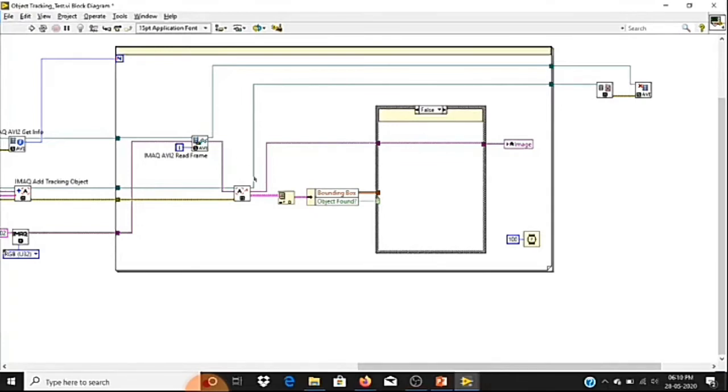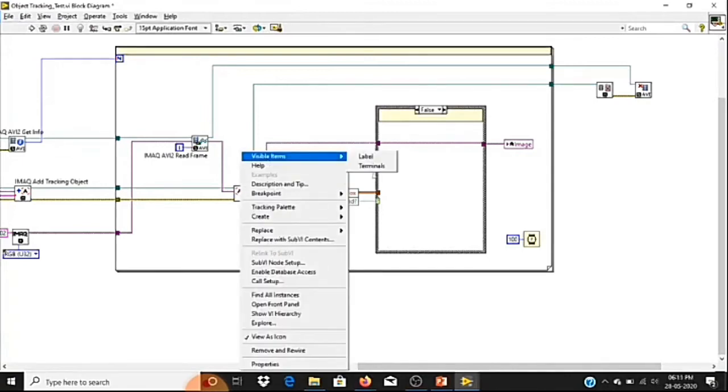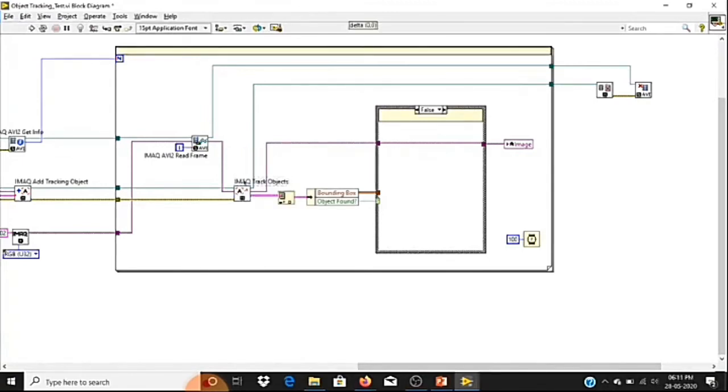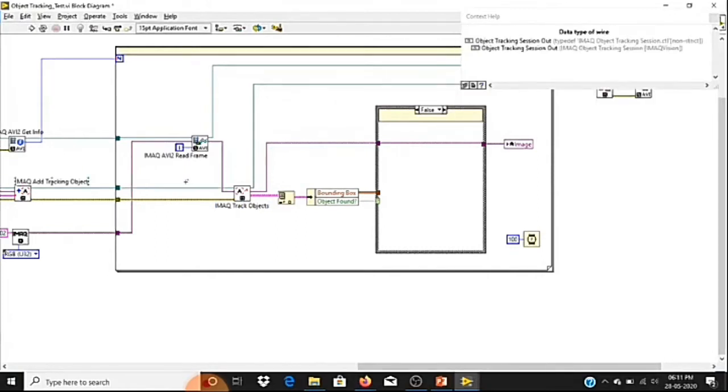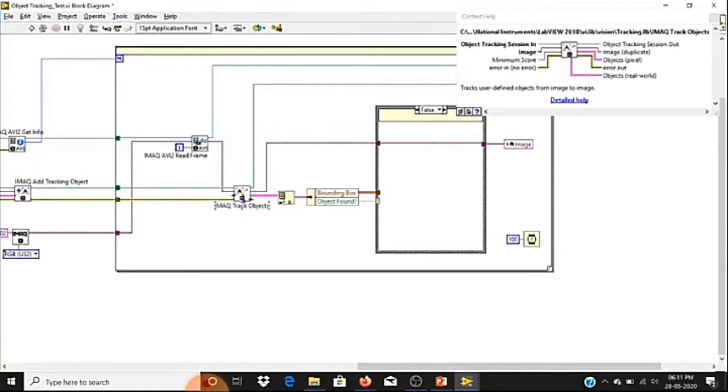Here you can see the IMAQ Track Object function. Let's check what terminals are available. First I need to pass the reference that I have taken from Add Track Object. The second is the image in which I want to track.